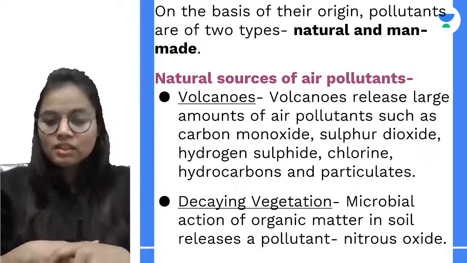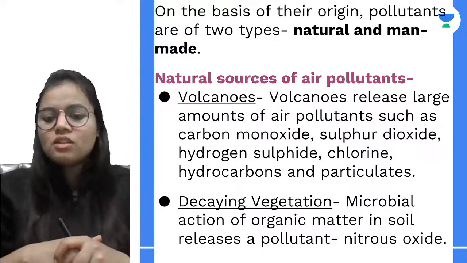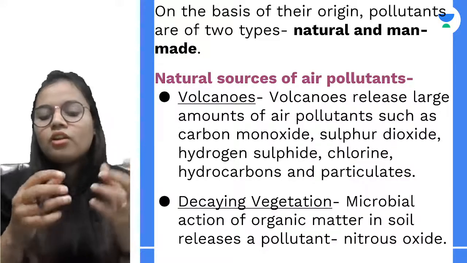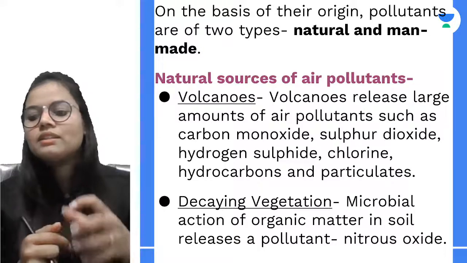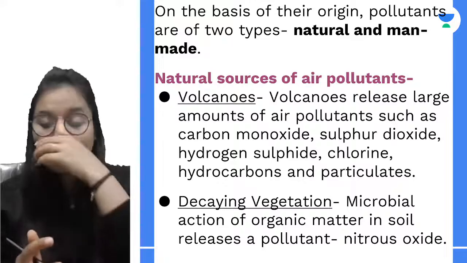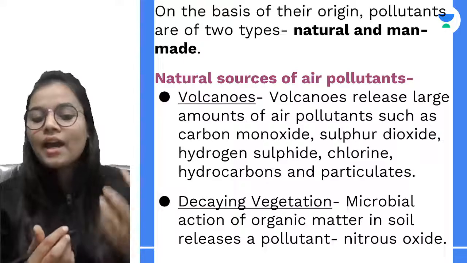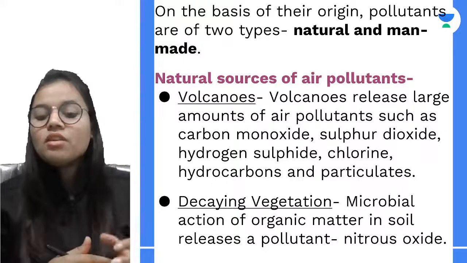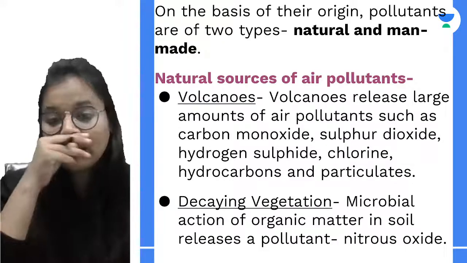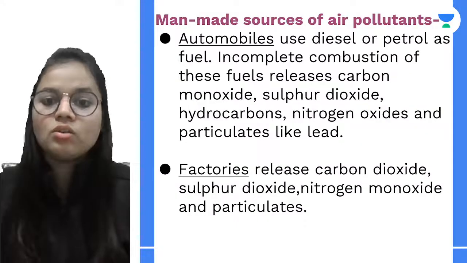Next is decaying vegetation. So what do we mean by decaying vegetation? Whenever there is some organic matter and it has started to decay, that means various microorganisms are acting on it. When these microbes act on organic matter, they release a pollutant which is nitrous oxide. And nitrous oxide acts as a pollutant, which is again a natural source.